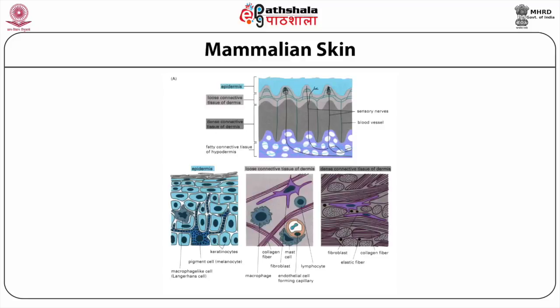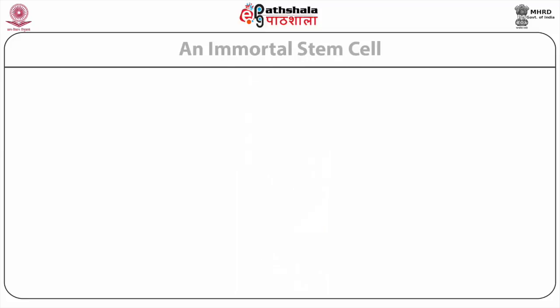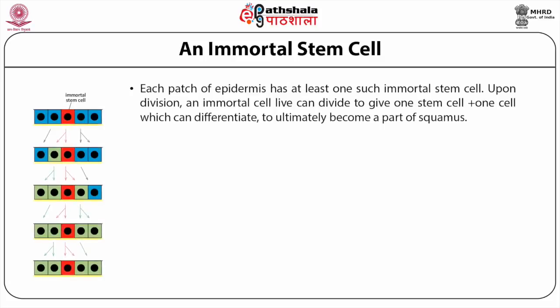As a cell line, these remain throughout the lifetime of the animal. Hence, each patch of epidermis has at least one such immortal stem cell. Upon division, an immortal cell line can divide to give one stem cell plus one cell which differentiates to ultimately become a part of the squamous layer.